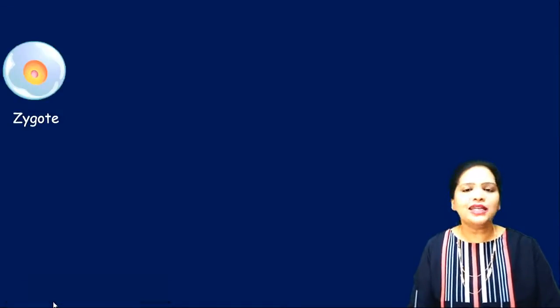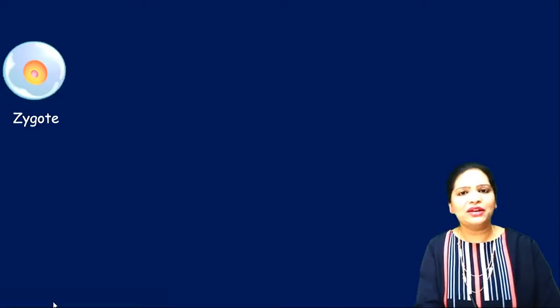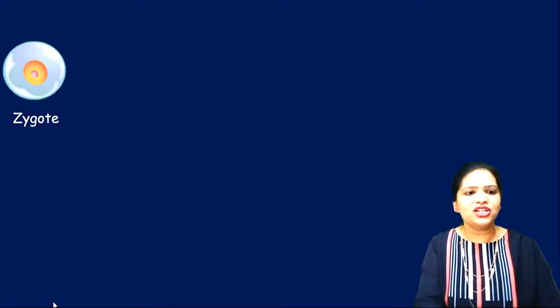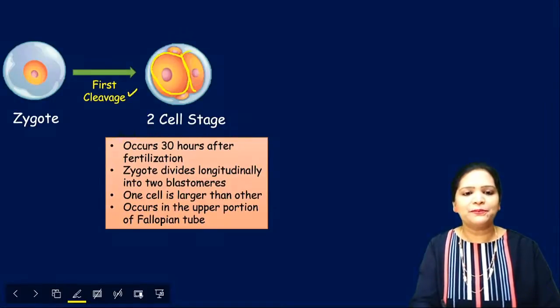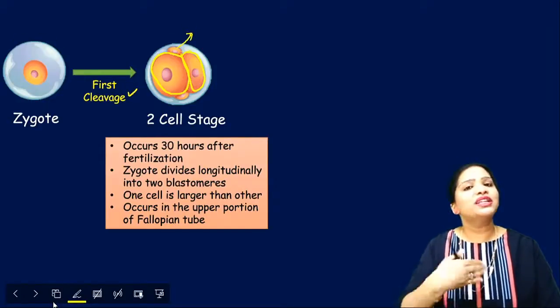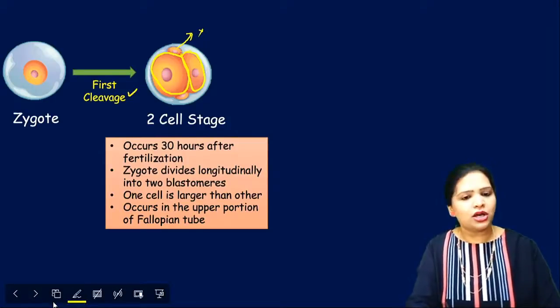Okay, so let us see how it occurs exactly. Look at this picture here. The zygote is there. A zygote is the union of the male and female gamete after fertilization. It is a single cell. This now undergoes the first cleavage. The single cell is divided longitudinally and it becomes two cells. These are the other cells which are ready for the next division; this we should not take into account. So here only two large cells are formed. This is called the two cell stage.